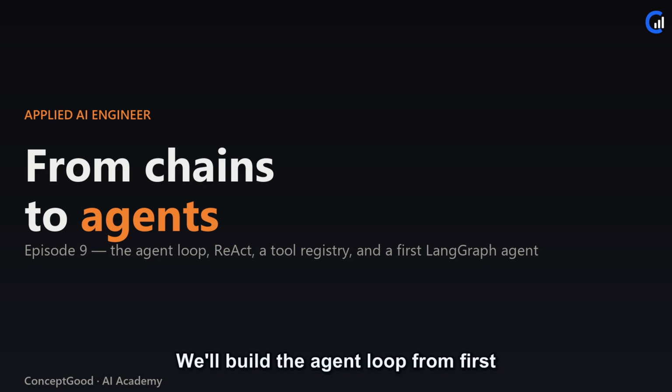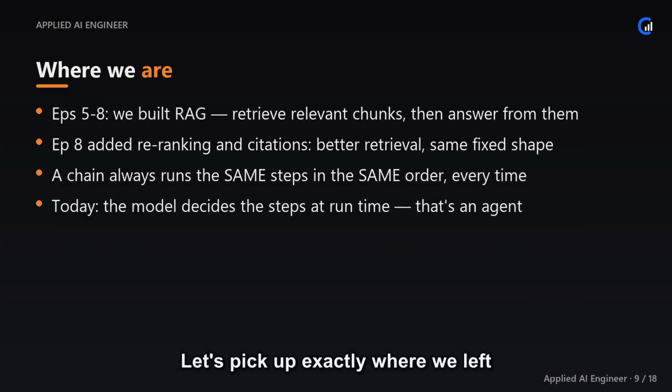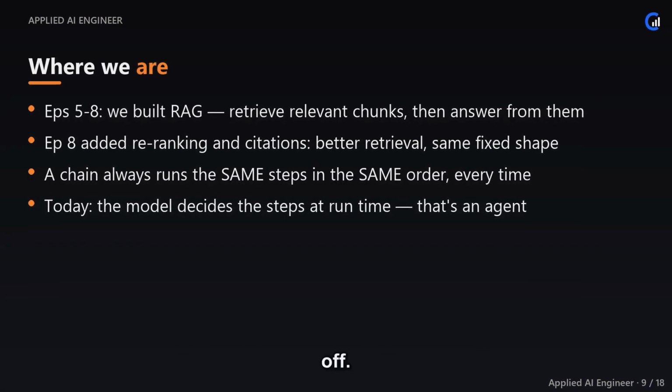We'll build the agent loop from first principles, learn the ReAct pattern, create a tool registry, and then rebuild the same loop as a real LangGraph agent. By the end you'll have a minimal agent that reasons, calls a tool, observes the result, and keeps going until it's done, and you'll see its genuine reasoning trace, step by step. Let's pick up exactly where we left off.